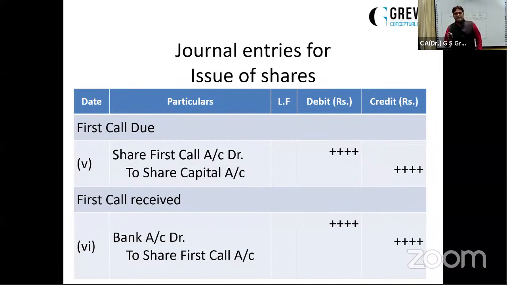The company will simply say, first of all, apply for it. And then the company will decide whether they have to allot the shares to the specific person or not. It may be that minimum subscription is not received, so they have to reject all the applications. It may be that there is a case of oversubscription and the company cannot allot to all the applicants, so it can be a different scenario.